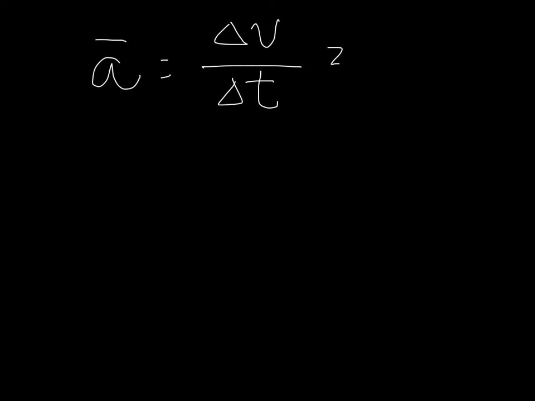We also have acceleration. And the equation for average acceleration is the change in velocity over the change in time. So obviously that means final velocity minus initial velocity over the final time minus the initial time.